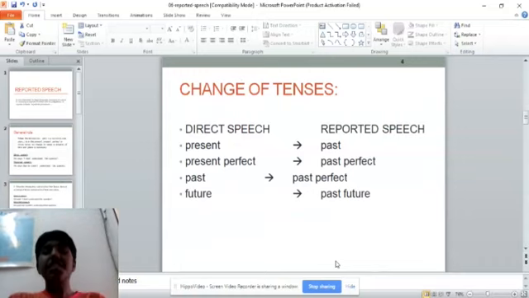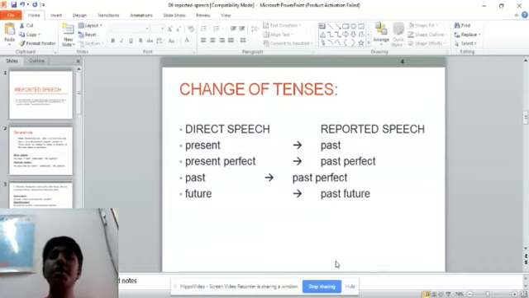change of tenses. In indirect speech, there will always be a change in tenses. For example, present tense will always change into past tense. No matter what type of tense, simple present, present continuous, present perfect continuous, everything will change into past. Simple present will change into simple past, present continuous will change into past continuous, present perfect will change into past perfect, present perfect continuous will change into past perfect continuous.